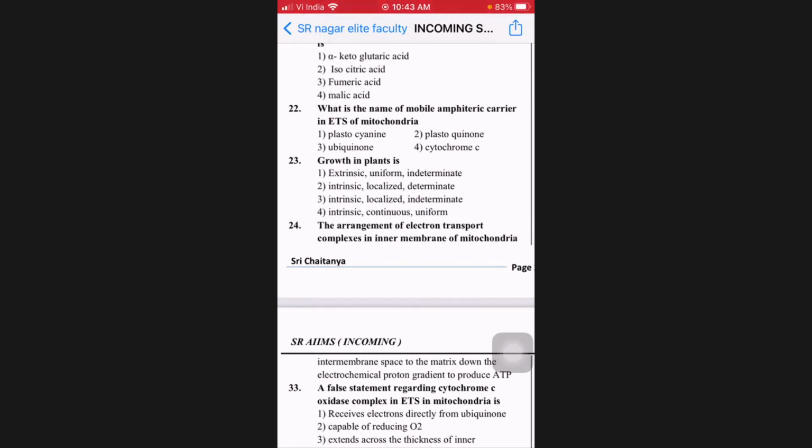23, growth in plants is, of course, something you came across in first year also. Internal or external? Growth from inside or from outside in organisms? Inside. Intrinsic. Growth is from inside, so we take it as intrinsic. Then is it uniform or localized? Naturally, it will be localized, confined to root and shoot apices. Determinate or indeterminate? Indeterminate, indefinite. So it should be the third option.